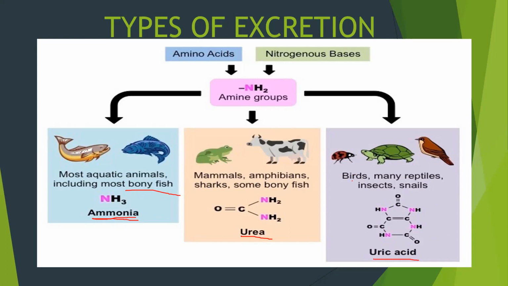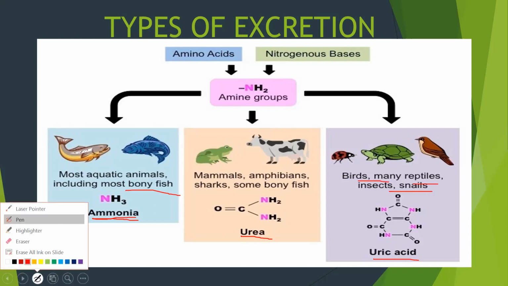And examples are birds, many reptiles, insects, snails, they are uricotelic. They excrete out uric acid.